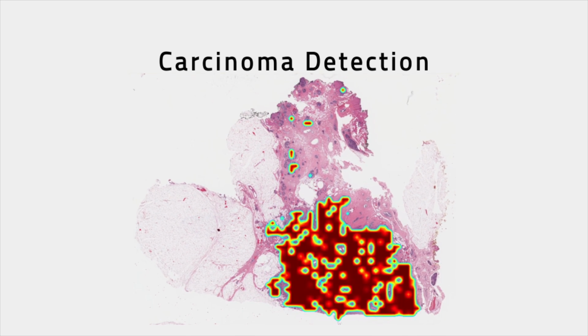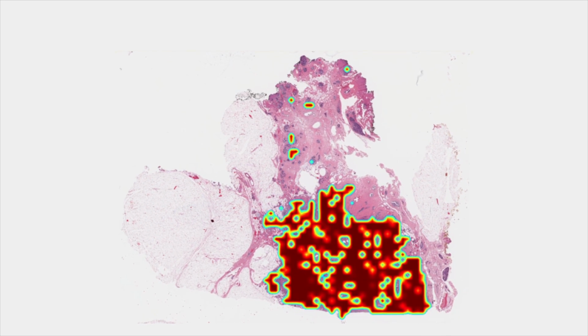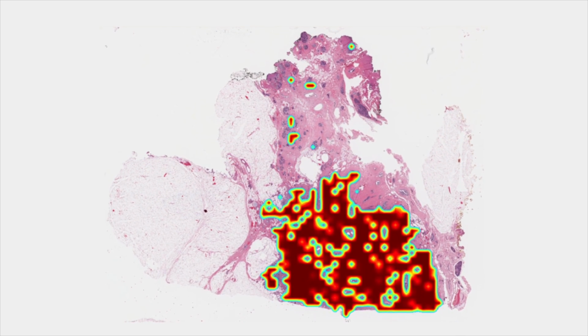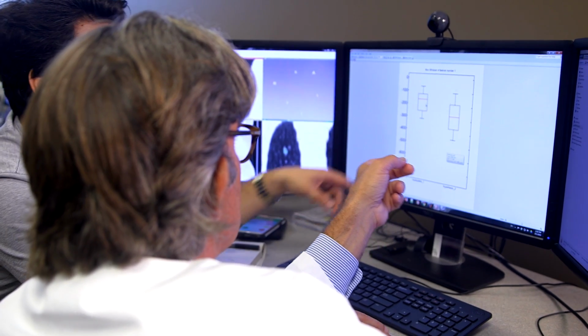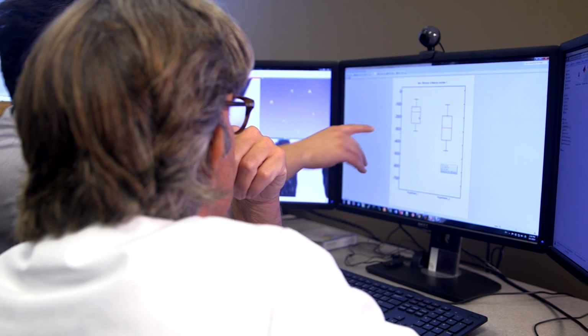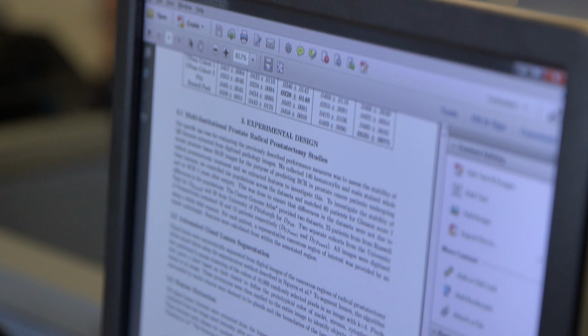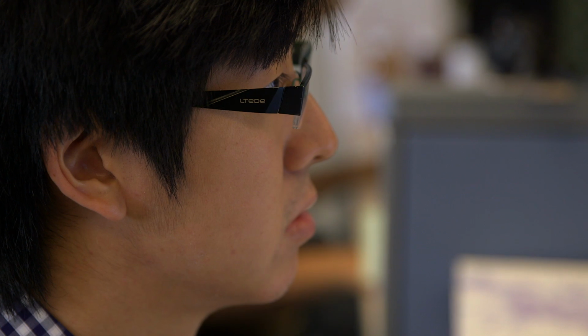By computationally analyzing, interrogating biopsy images from these women, we can actually figure out whether they have the more aggressive phenotype or the less aggressive phenotype. Based off that information, the clinician can now start to make a prediction as to whether you require chemotherapy or not. Another project that we've been focused on: treatment of prostate cancers using laser ablation.